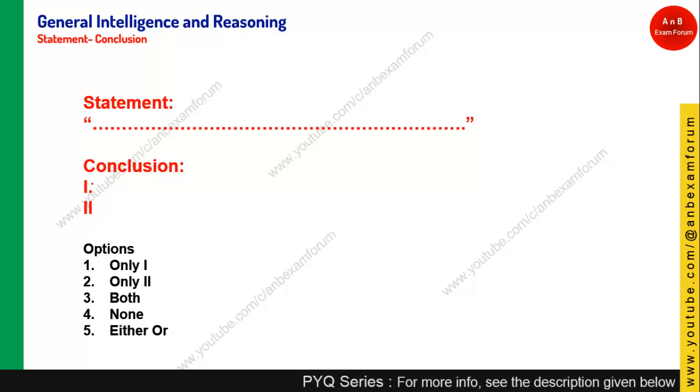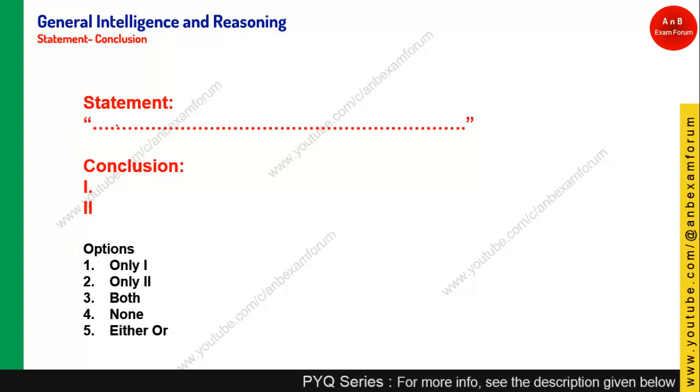After that you will have options like only one conclusion follows, only two conclusions follow, both the conclusions follow and none of the conclusions follow. In certain cases it can be either-or, probably, okay and not okay. Such answers can also be possible in these types of questions.